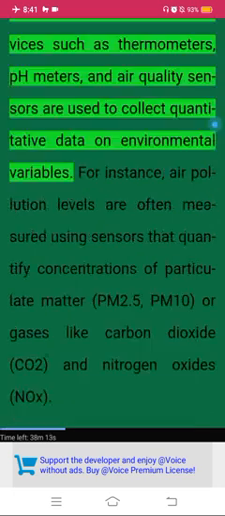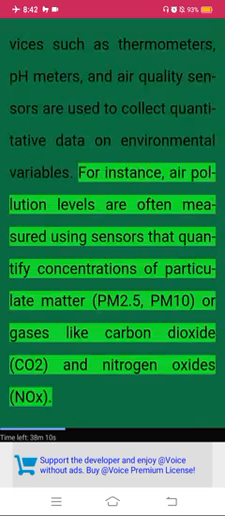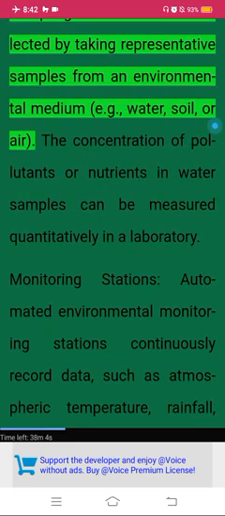Methods of collecting quantitative data. Instruments and sensors. Devices such as thermometers, pH meters, and air quality sensors are used to collect quantitative data on environmental variables. For instance, air pollution levels are often measured using sensors that quantify concentrations of particulate matter, PM2.5, PM10, or gases like carbon dioxide, CO2, and nitrogen oxides, NOx.